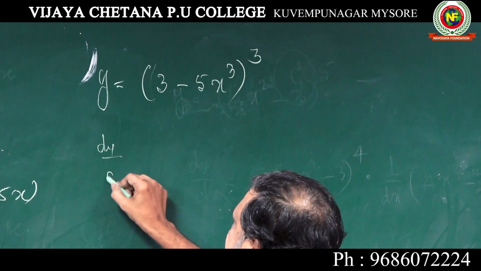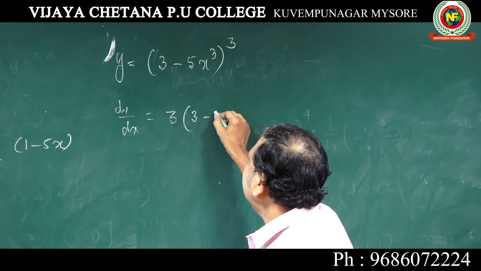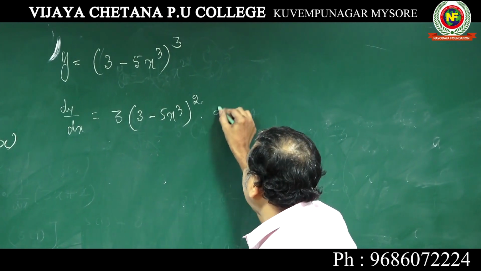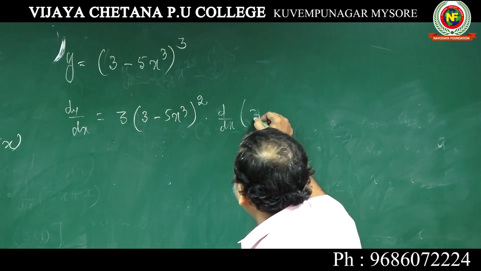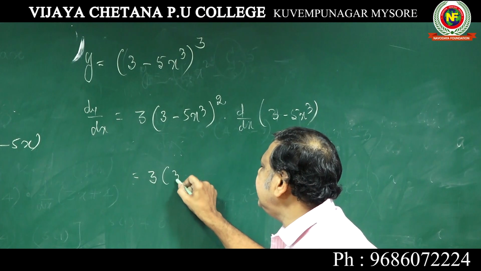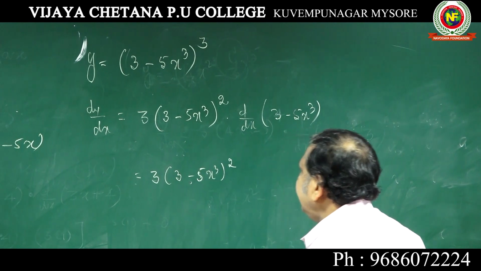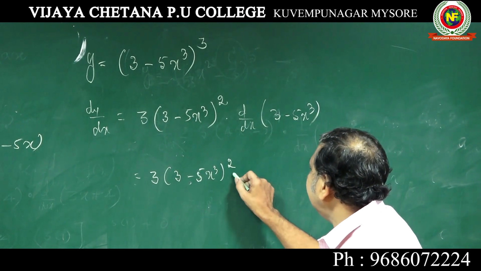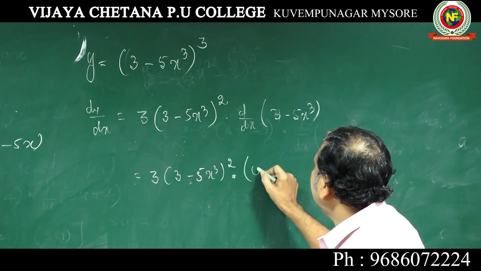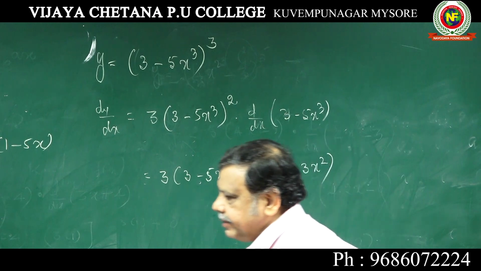So dy by dx is equal to 3 into 3 minus 5x cube whole square into d by dx of 3 minus 5x cube. You need not expand, just keep the answer like that. When you differentiate, constant is 0, minus 5 into x cube, differentiation is 3x square.